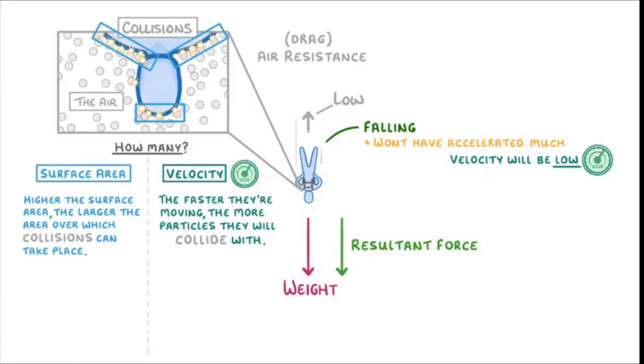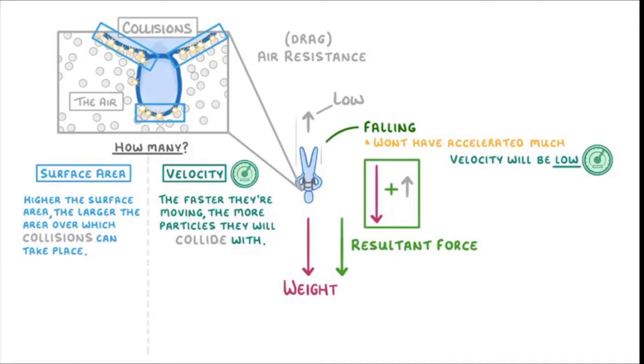At the instant the person starts falling, they won't have accelerated much, and hence the velocity will be low. Hence, the corresponding air resistance acting upwards is low.